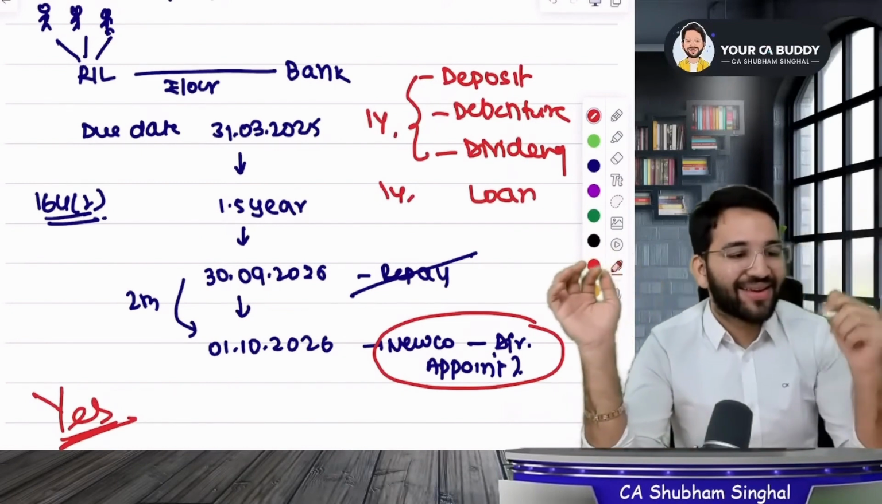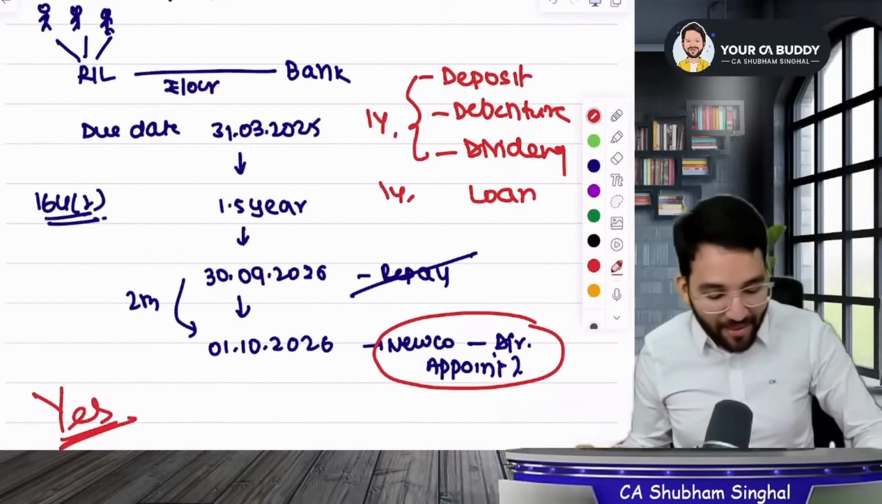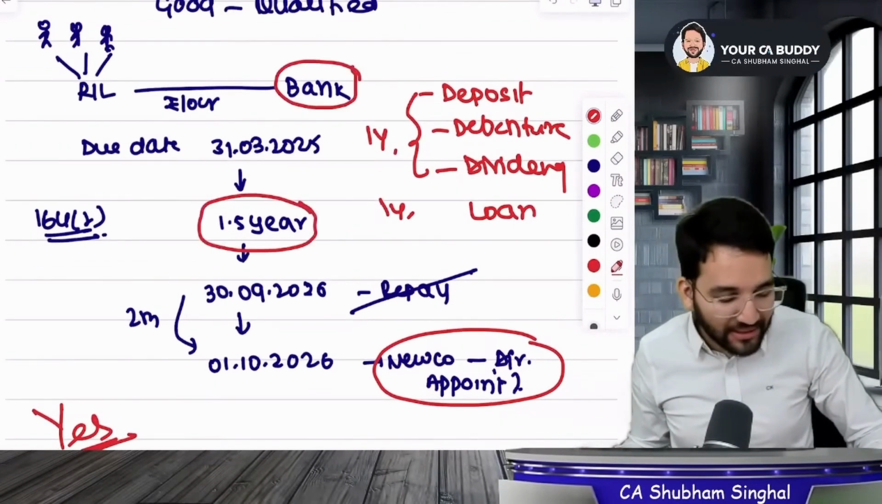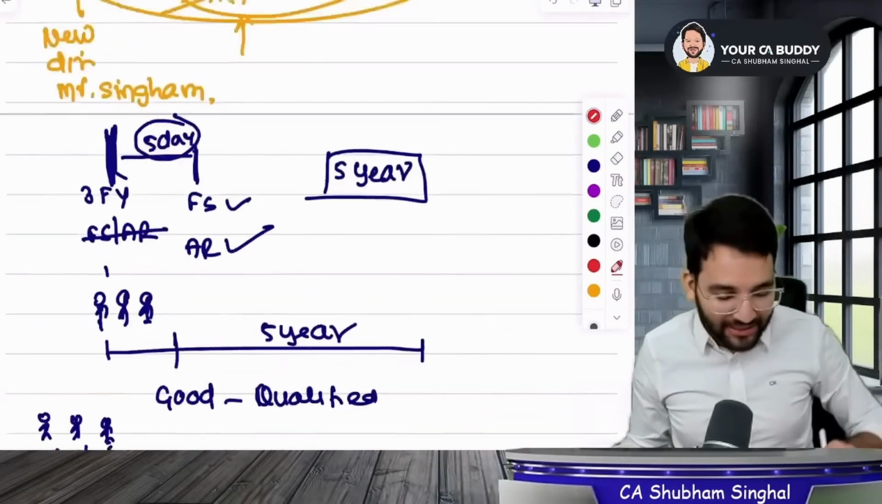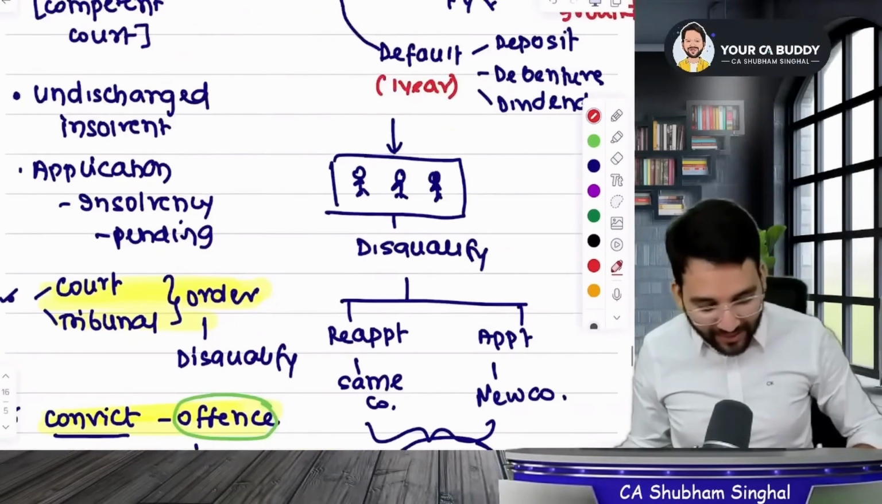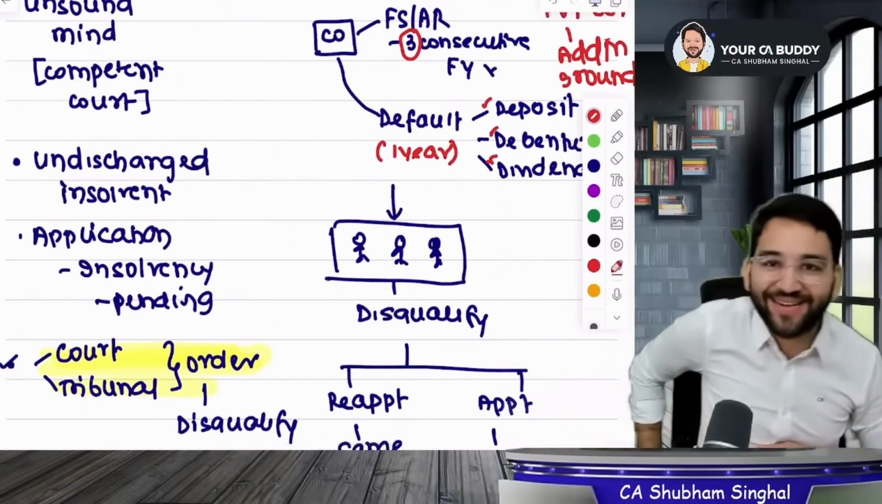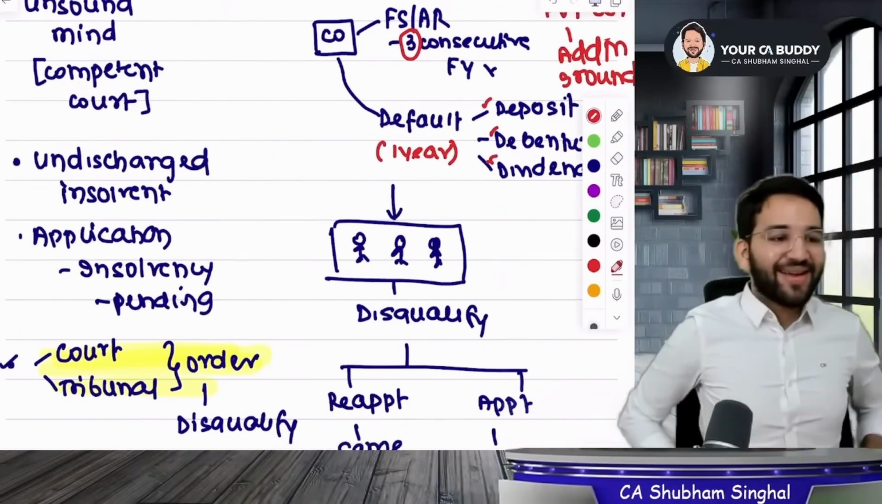Okay. This question is about the default of my bank loan. It was defaulted, so even though it has been 1.5 years, it still won't attract 164.2, because 164.2 only talks about deposits, debentures and dividends. It doesn't talk about loans and won't come under D3, okay?